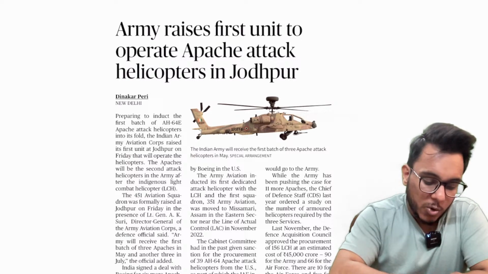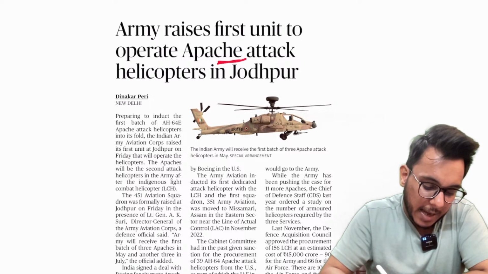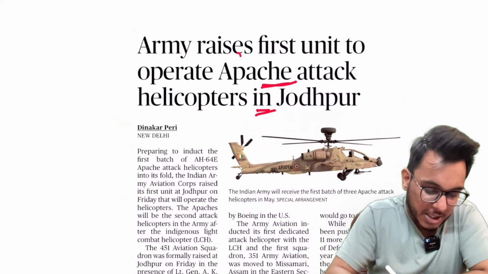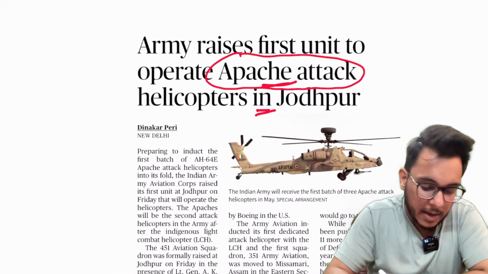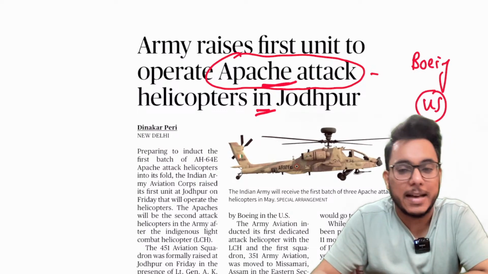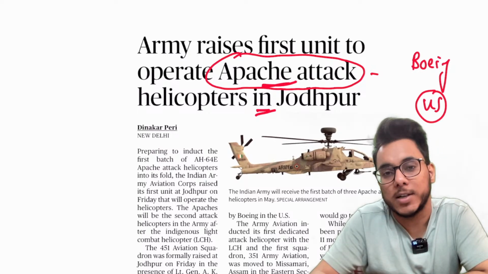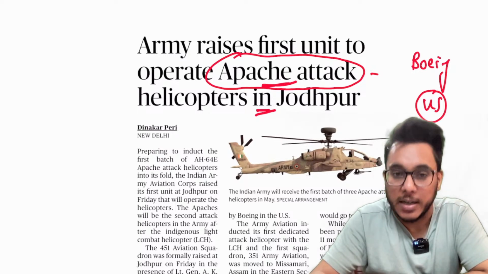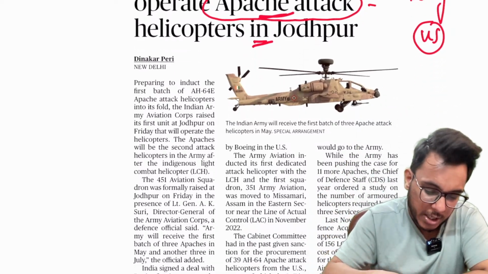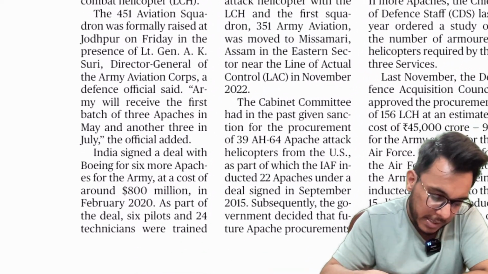Army raises first unit to operate Apache attack helicopters in Jodhpur. So guys, when we talk about these Apache attack helicopters, they are right now manufactured by Boeing, US. These are the attack helicopters which are known for their versatility and durability, and now India is also adopting these Apache helicopters.